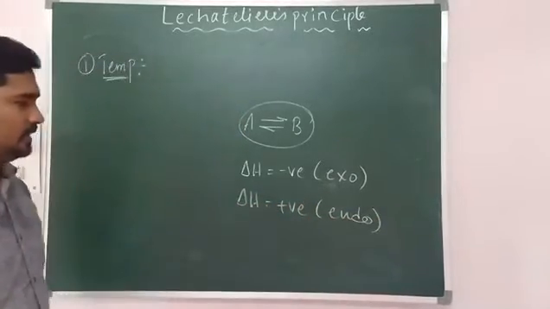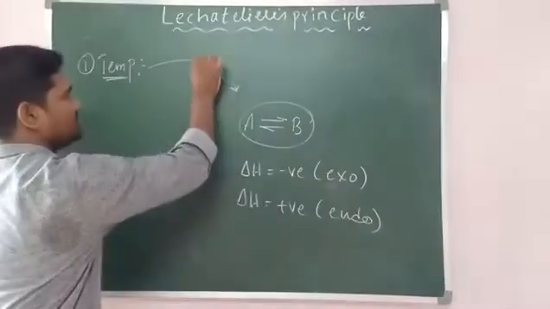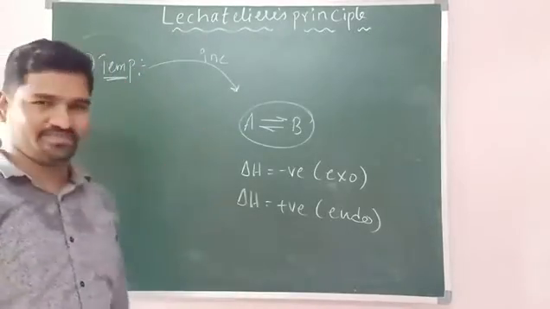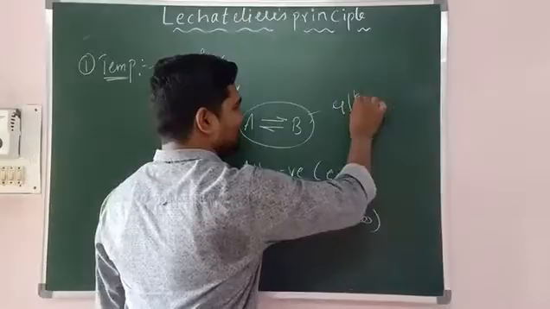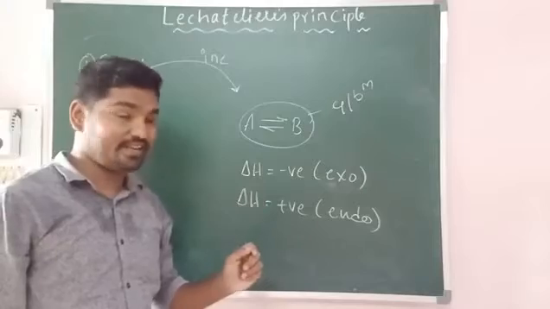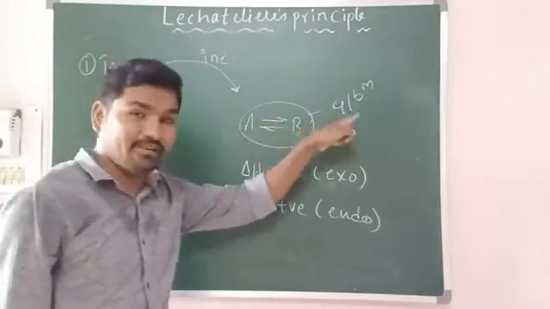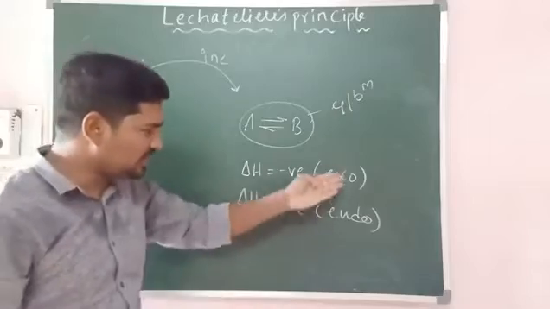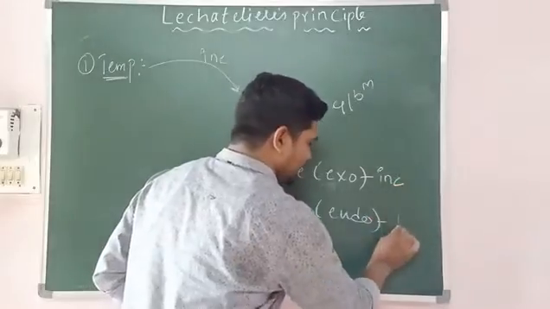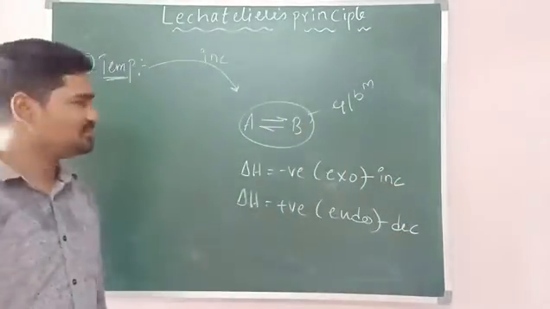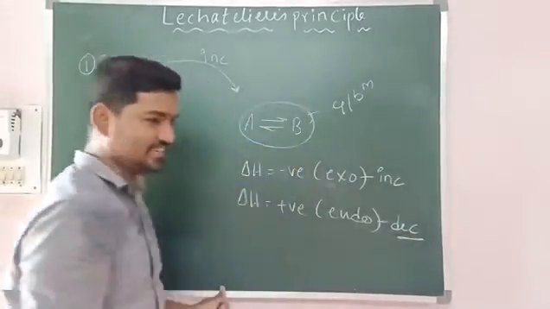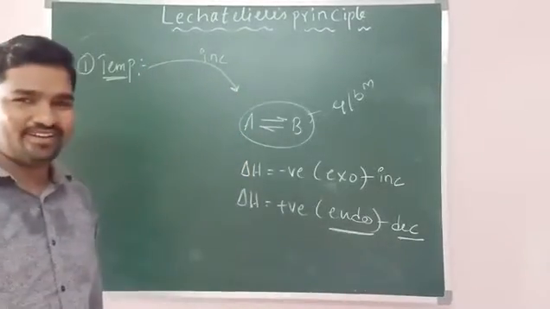Are you following? Right. Now externally I am increasing the temperature of the system. That means externally I am disturbing, so equilibrium will get disturbed. When equilibrium gets disturbed, what did I say? Externally it is increasing, so equilibrium has to support in the decrease side. Sir, how to identify whether exo or endo is increase or decrease? Very simple. Exo means increase. Endo means decrease. So when temperature is increased, then equilibrium will shift in which direction? Decrease side. Now what is the decrease side? Endothermic.